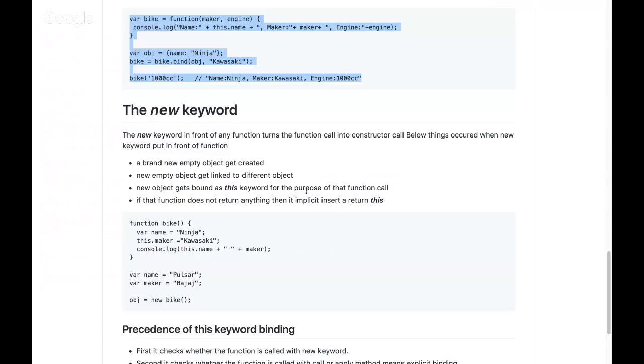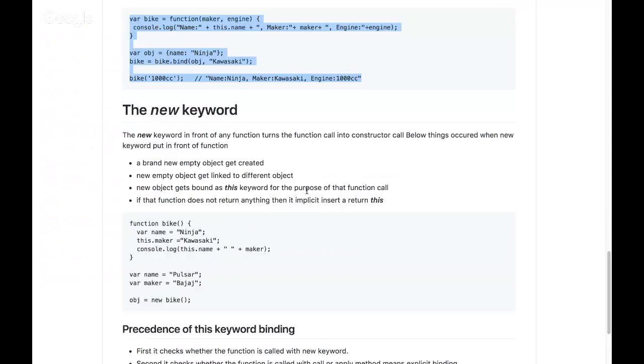What happens when we use the new keyword in JavaScript? You can put the new keyword in front of any function in JavaScript, and that function call turns into a constructor call.